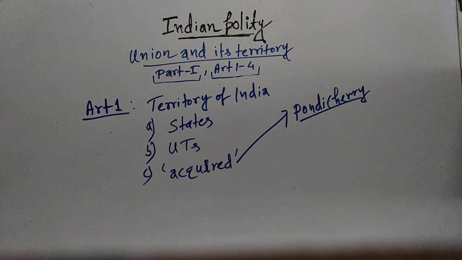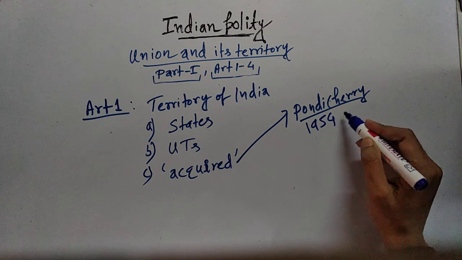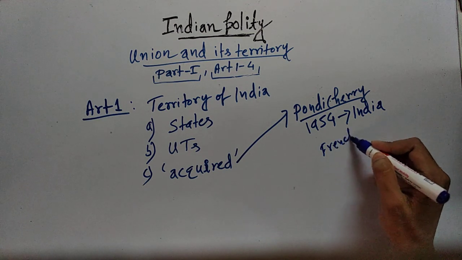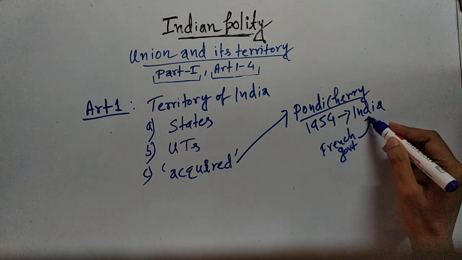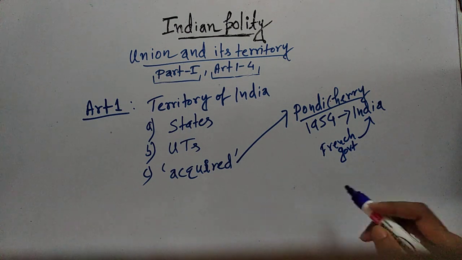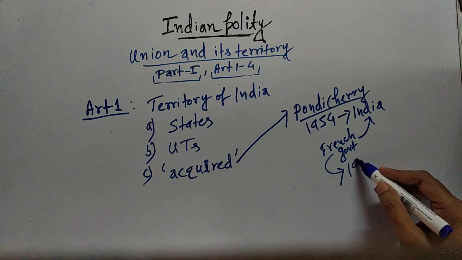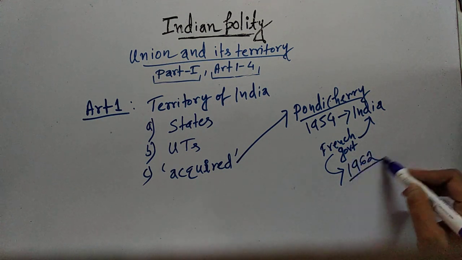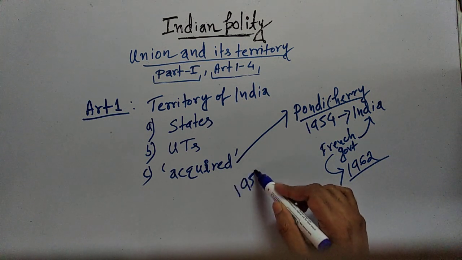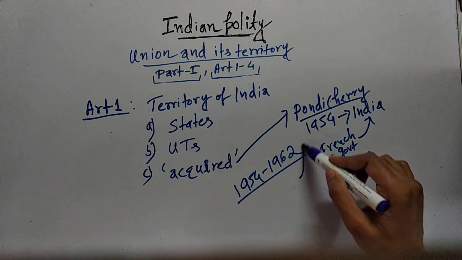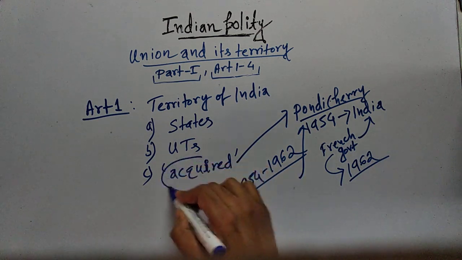Pondicherry earlier was a French settlement, and Pondicherry was handed to India by the French government in 1954. So in 1954, the French government ceded Pondicherry to India. But then the French government took some time to ratify this agreement in their parliament, and they finally ratified it in 1962. So in this period, 1954 to 1962, India administered Pondicherry as an acquired territory.